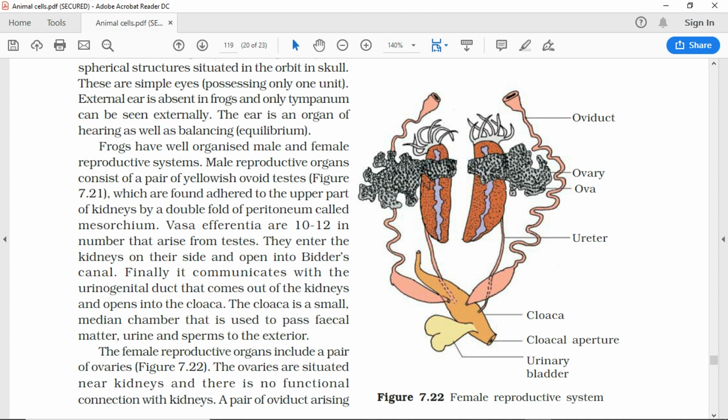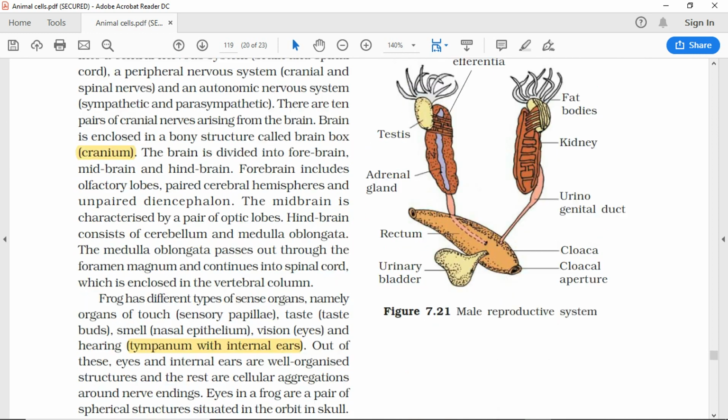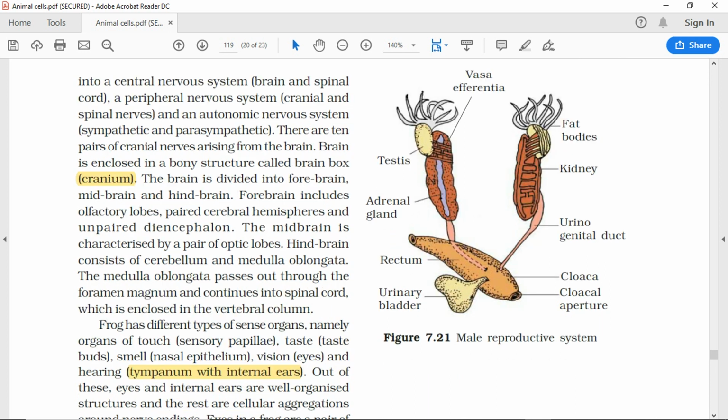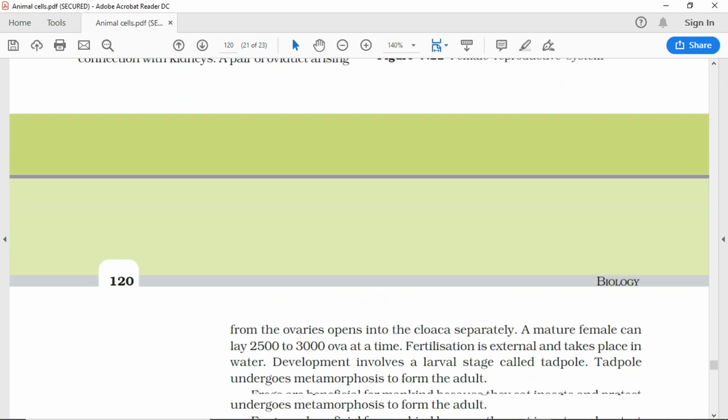Figure 7.21, male reproductive system: fat bodies, kidney, urinogenital duct, cloaca, cloacal aperture, testis, adrenal gland, urinary bladder, rectum, vasa efferentia.